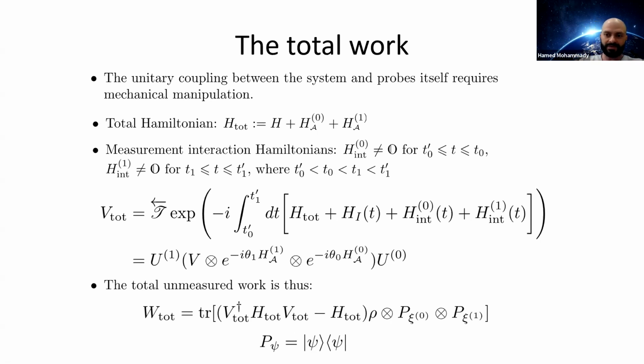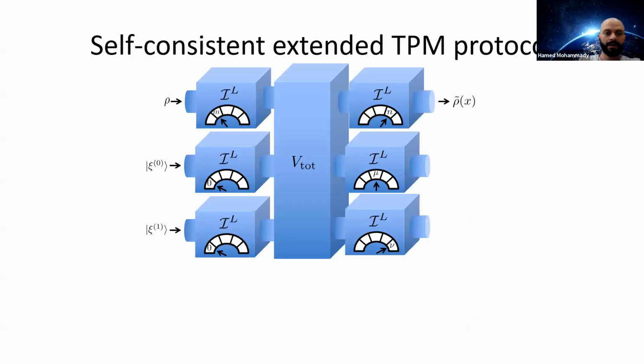And therefore, self-consistency really means that if we perform the TPM protocol on this extended system and then ignore the apparatus degrees of freedom, or the probe degrees of freedom, in other words, then we should recover the original work distribution for the direct TPM protocol of the system alone. So you can also think of self-consistency as compatibility of the total work distribution and the system-only work distribution.